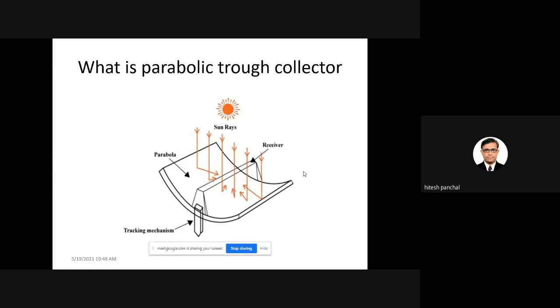If you supply water in the receiver tube, it also receives the sun rays and becomes hot water, and this hot water goes for other applications. The parabolic trough collector is a mature technology, many researchers have already worked on it, and at present it is used for solar thermal power plants.